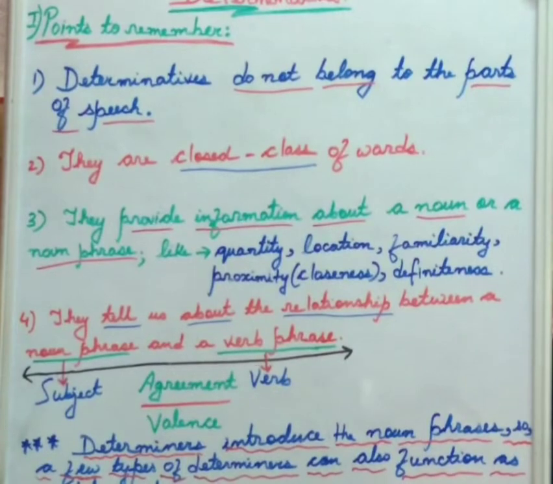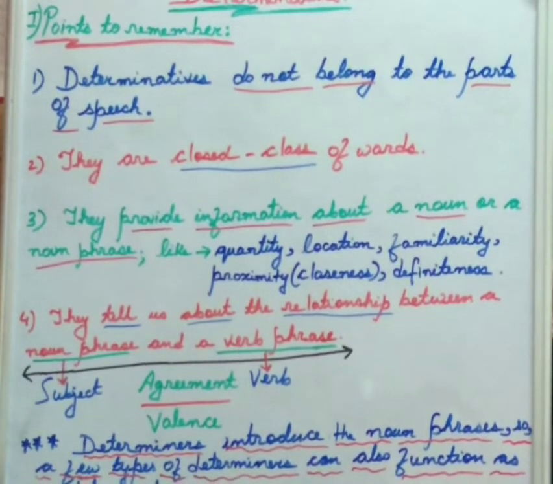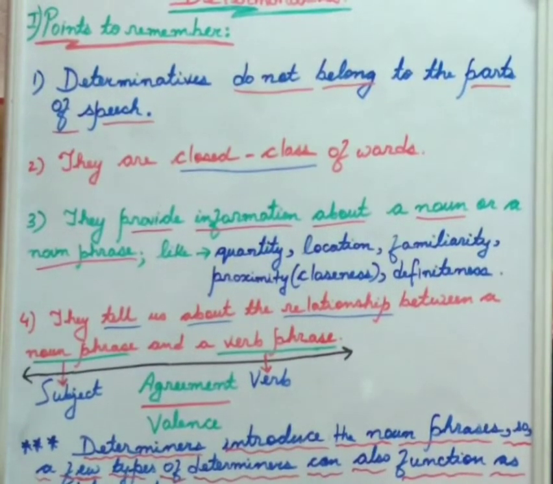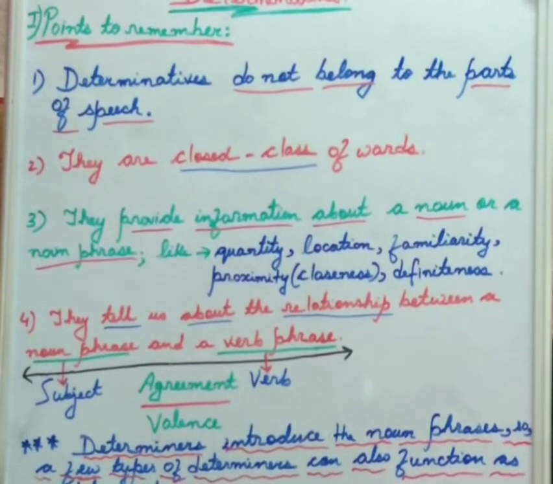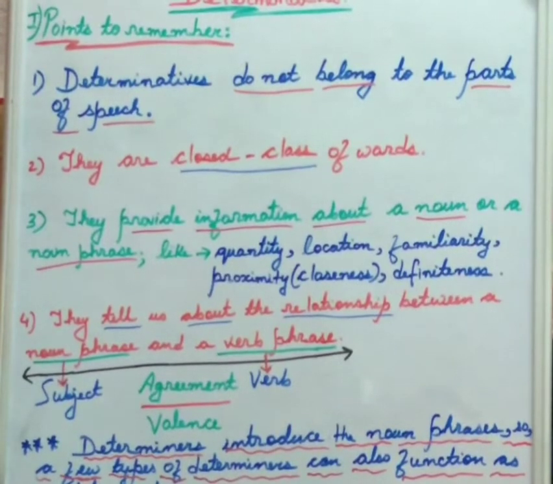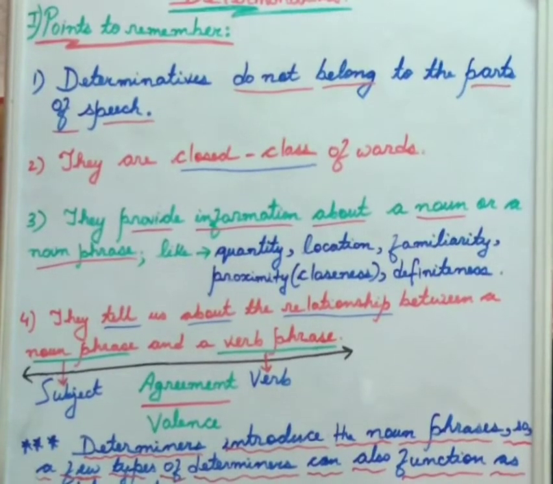So one of the most important functions of a determinative is to tell us the relationship between a noun phrase and a verb phrase. So as you can see on the board, I have written under noun phrase as subject, and under verb phrase I have written as verb. That means noun phrases fall under the portion of the subject, and verb phrases fall under the portion of the predicate. Okay?